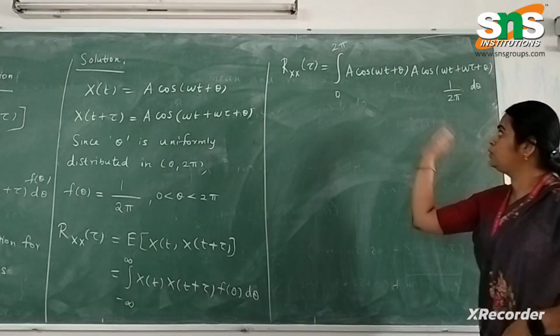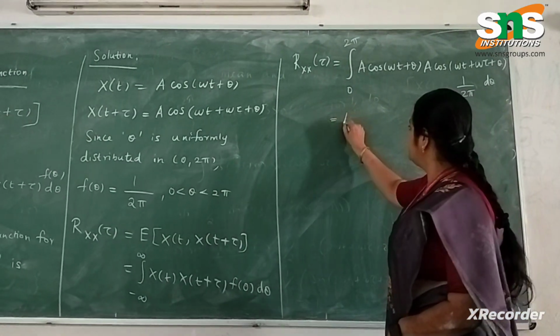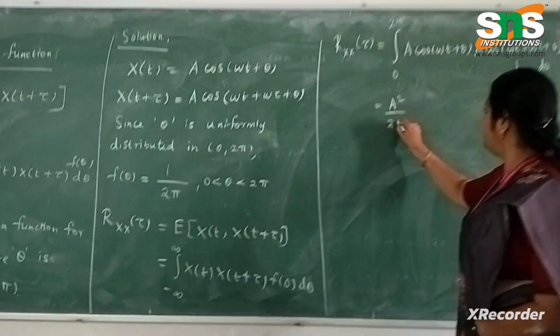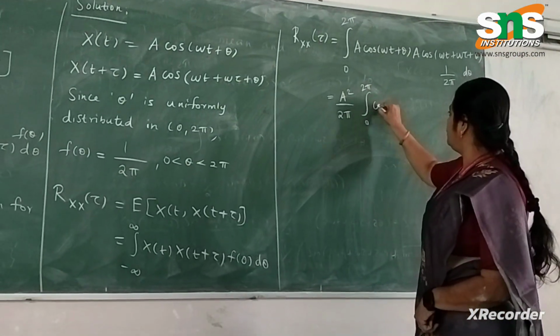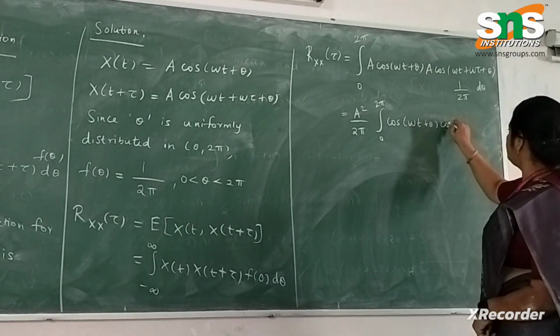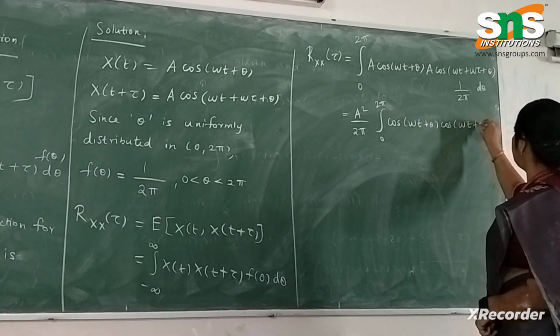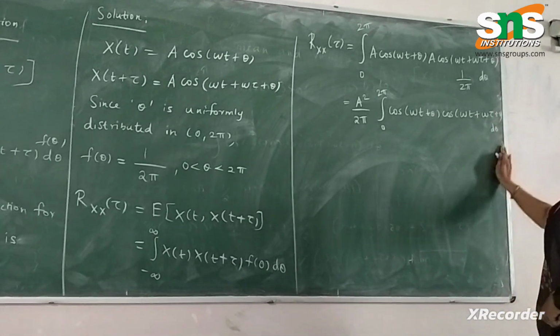So let me take all the constants outside. So we have a into a, a square. So a square by 2 pi integral 0 to 2 pi cos of omega t plus theta into cos of omega t plus omega tau plus theta into d theta.